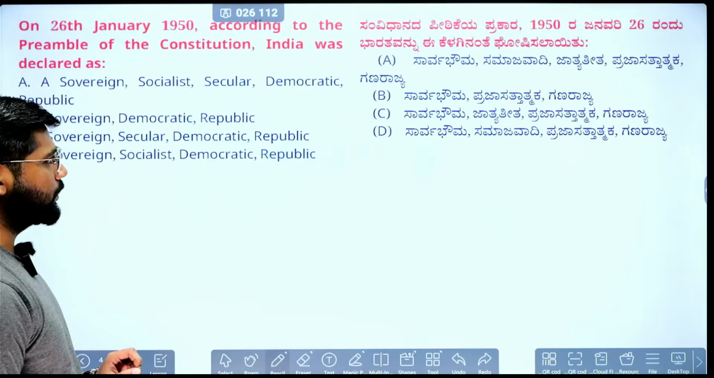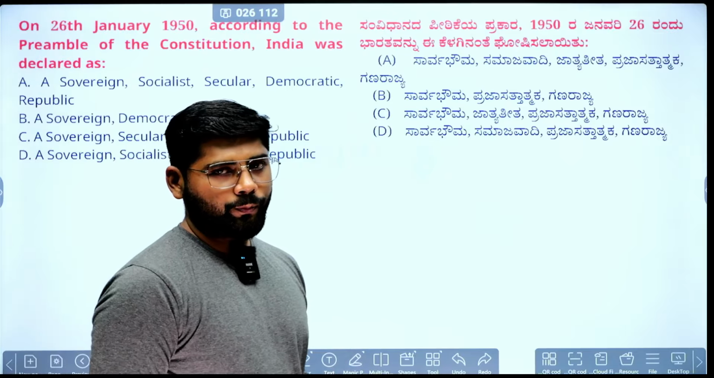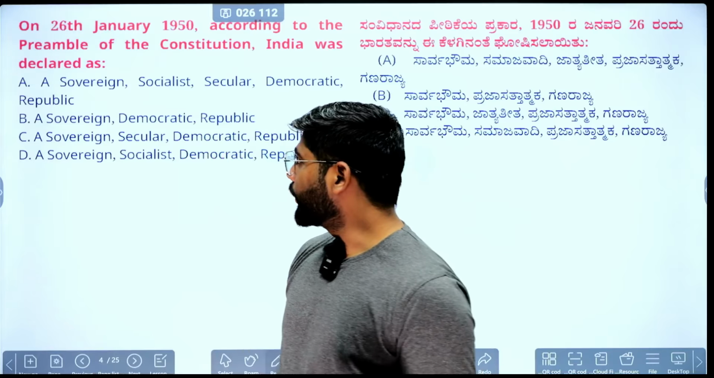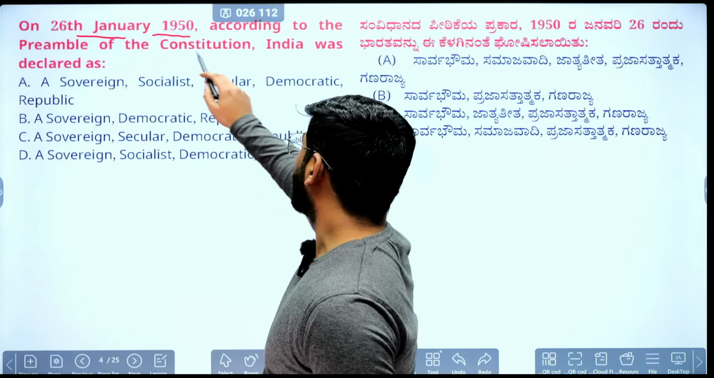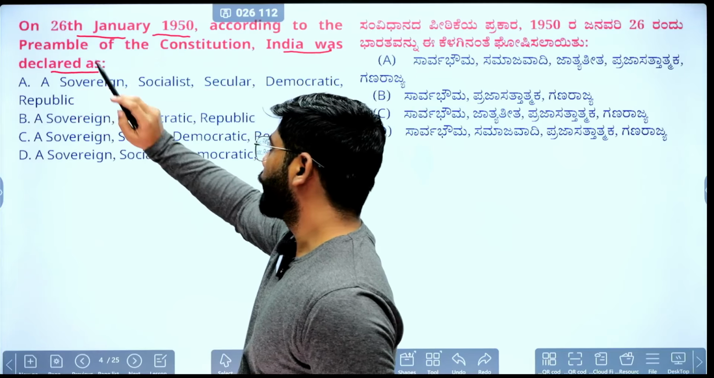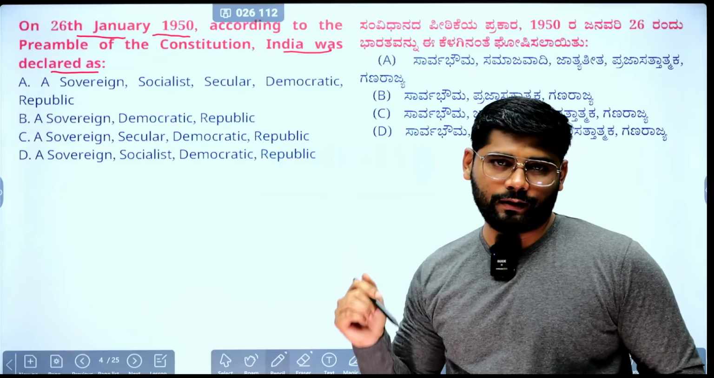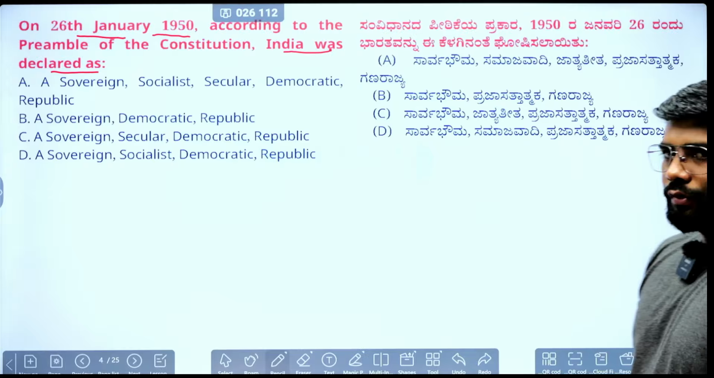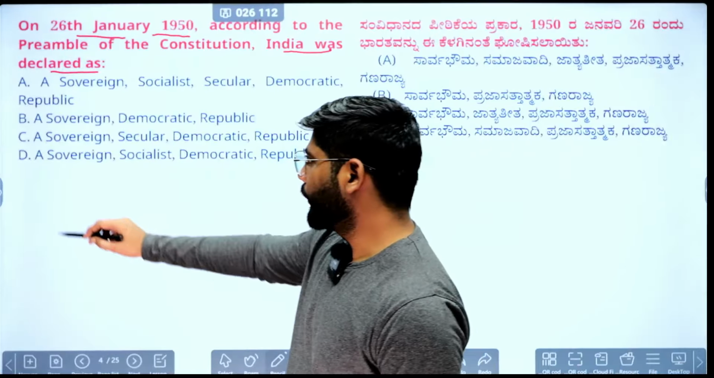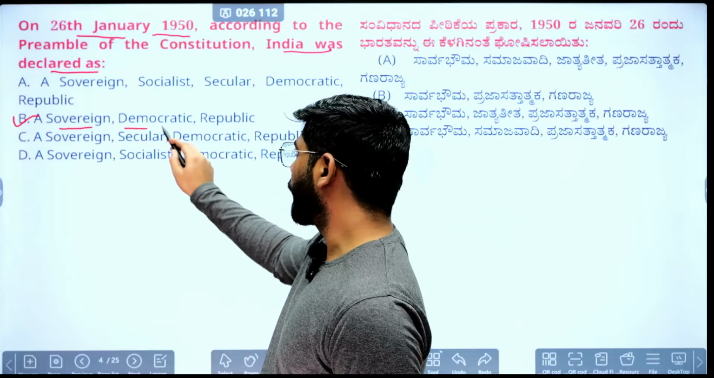We'll move towards the first question. It is a previous year question. It talks about: on the 26th January 1950, according to the Preamble of the Indian Constitution, India was declared as what? Pause the video and answer the question. The correct answer for this question is B, that India was a sovereign democratic republic.